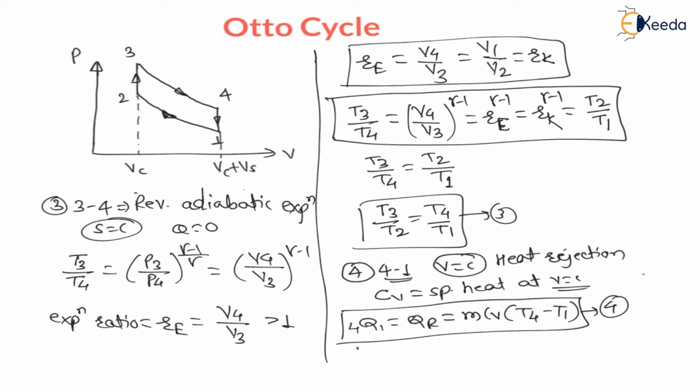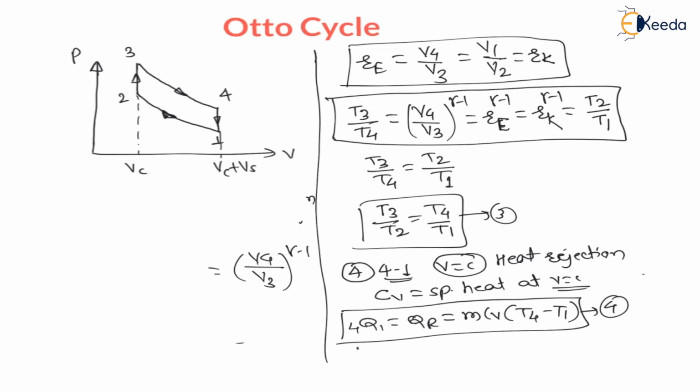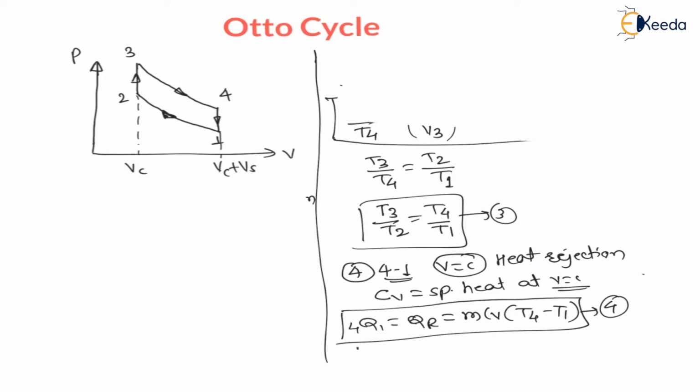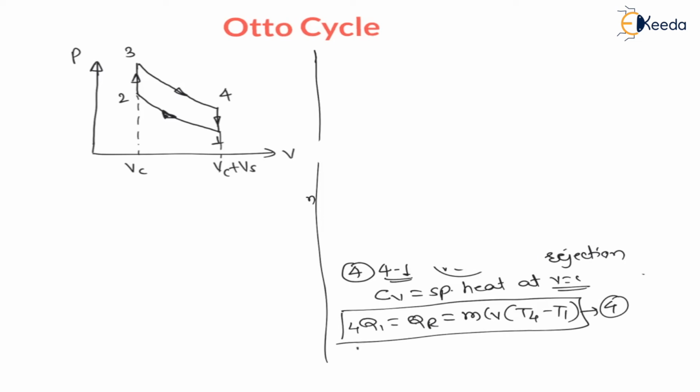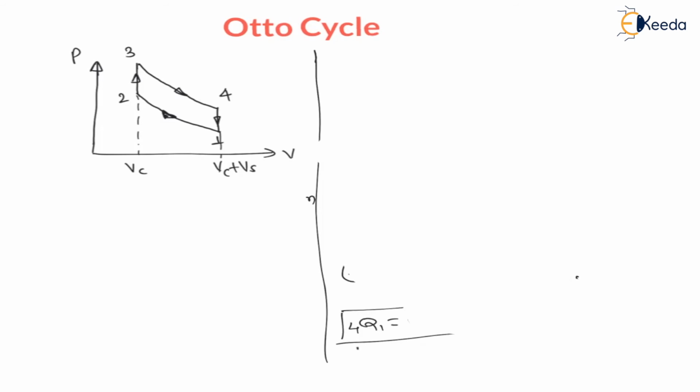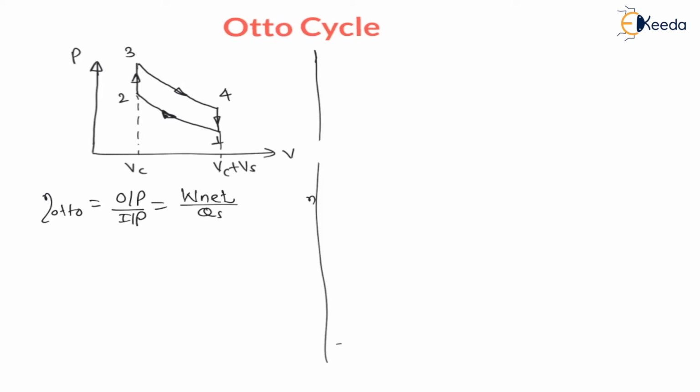Now after doing the analysis of the cycle, let us go for the calculation of efficiency of the cycle. So my dear students, efficiency is the performance of a heat engine, and efficiency is nothing but output divided by input. So we can say here efficiency of Otto cycle. For any cycle, efficiency is output divided by input. And my dear students, output is always the net work output, and input is the heat supplied.